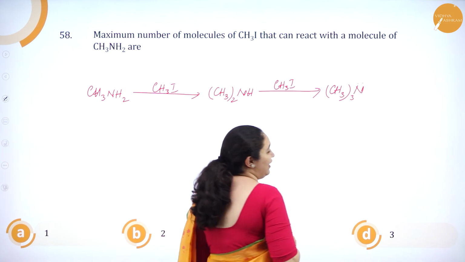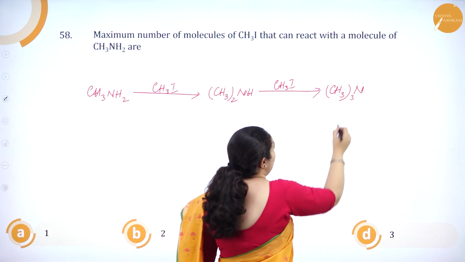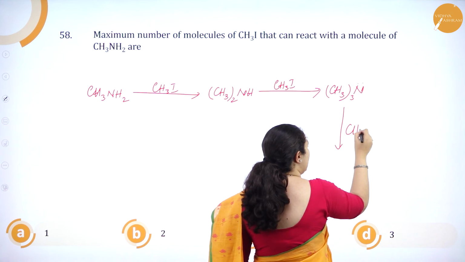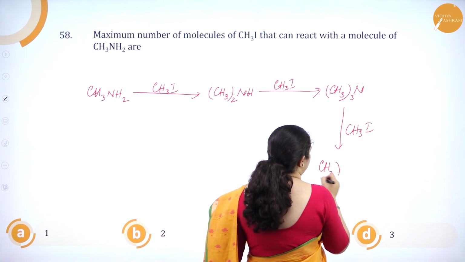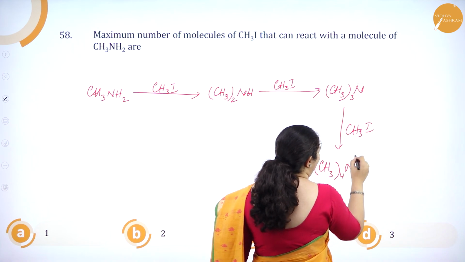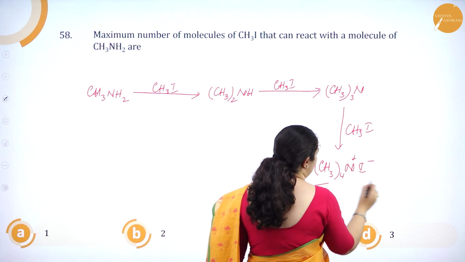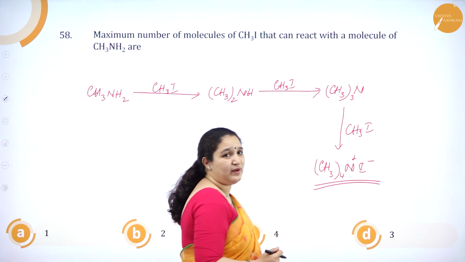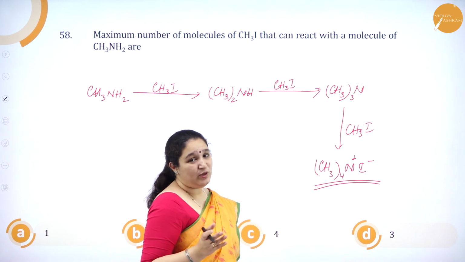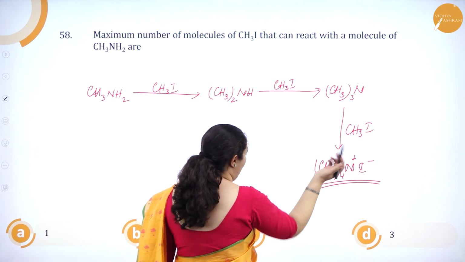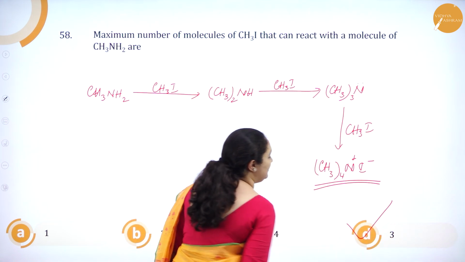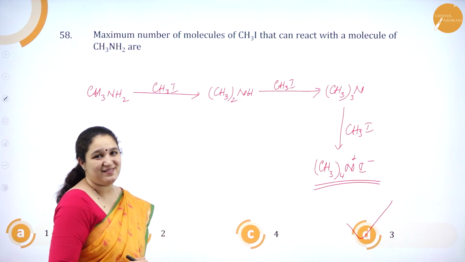But remember nitrogen has a lone pair of electrons, so it will react with one more CH3I to get (CH3)4N+ I−, that is tetramethyl ammonium iodide. So how many molecules? 1, 2, 3 molecules it took up. So option D, 3, is the correct answer.